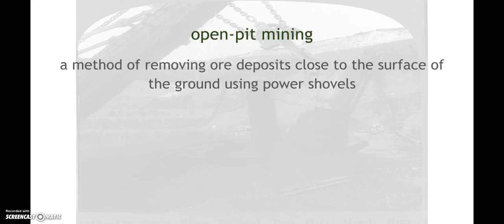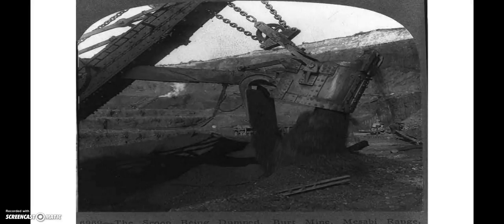Open pit mining, which is exactly what Luckstone does. This is a method of removing iron deposits close to the surface of the ground using power shovels. And you saw the tools they use in the 21st century. This is from 1905. This is a steam-powered shovel that is being used to dig into the ground and get iron ore deposits from a mine in Minnesota.